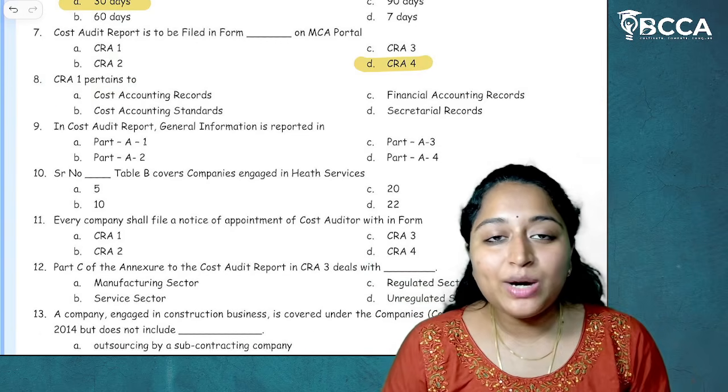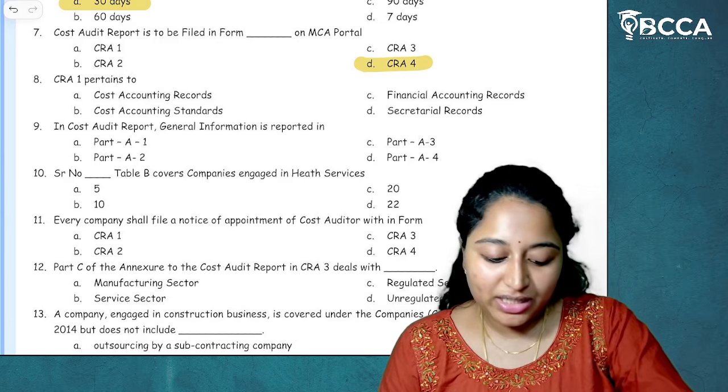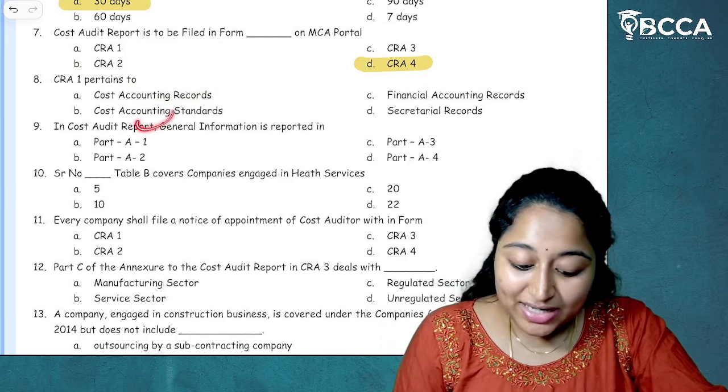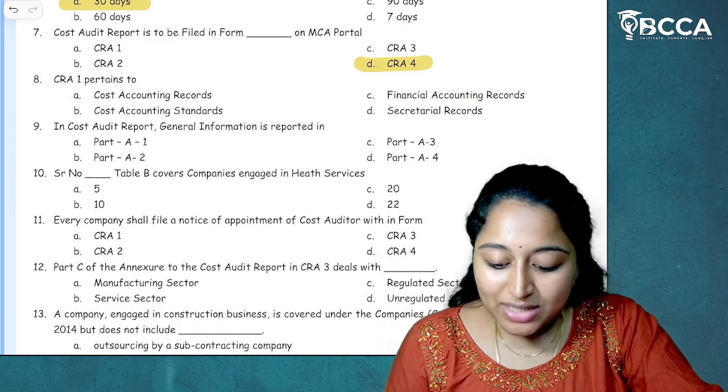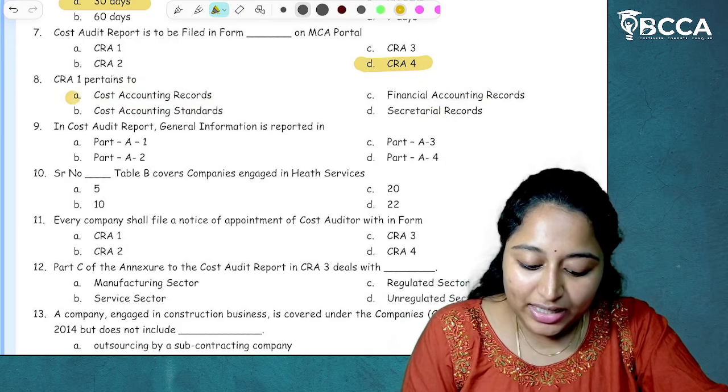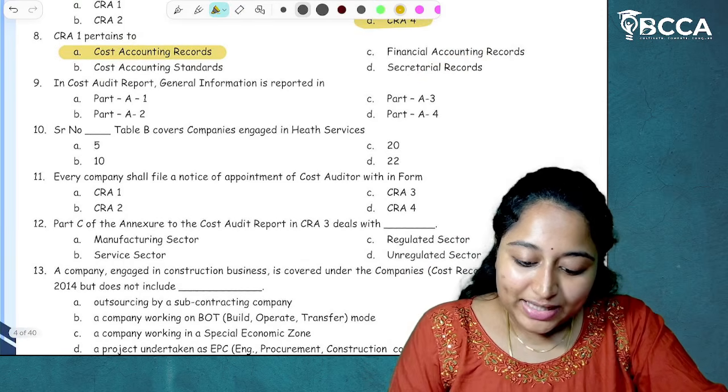Now, CRA1. What is form CRA1? It is maintenance of cost accounting records. So, form CRA1 pertains to cost accounting records, cost accounting standards, financial accounting records, or secretarial records. It is cost accounting records. The answer is option A. I hope it's clear.